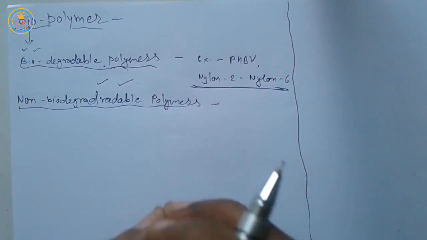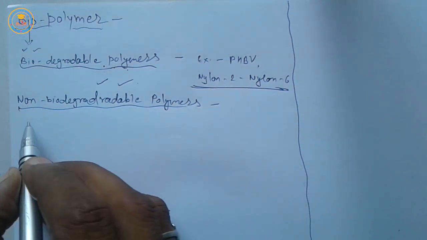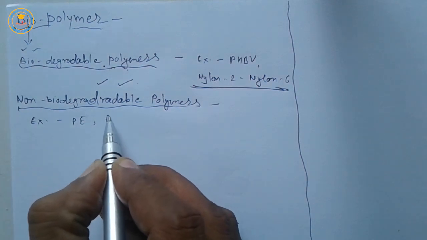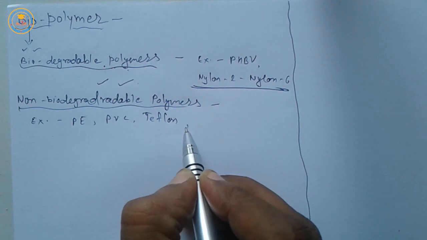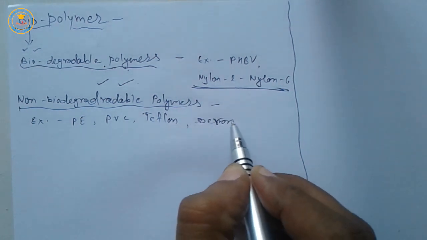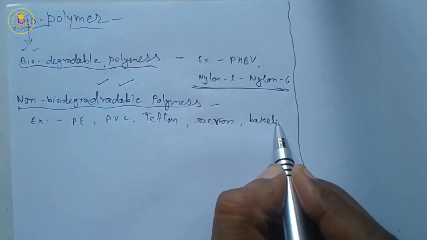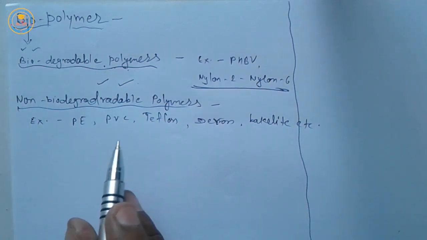These are synthetic polymers and cannot be biodegraded. Examples: polythene, PVC, Teflon, Dacron or Terylene, Bakelite, etc. are examples of non-biodegradable polymers.